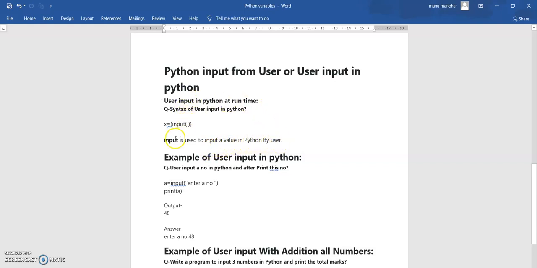First, the syntax: x equal to input. X is anything. That means the variable in which you want to store the input, we use that x. Let's see this with the help of an example.